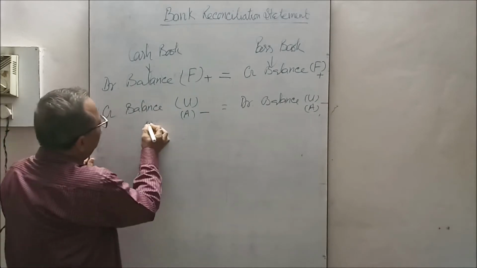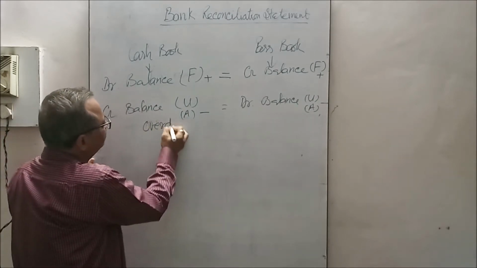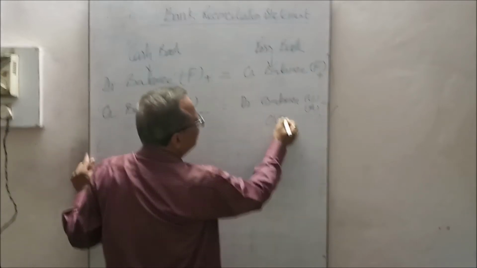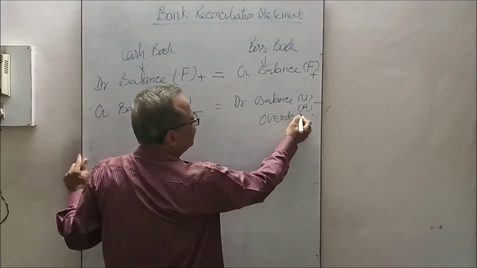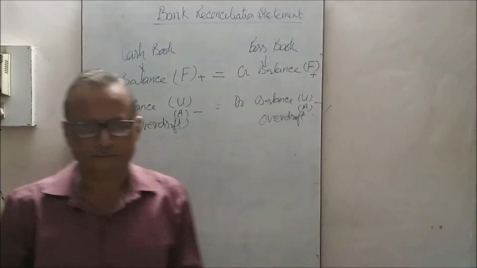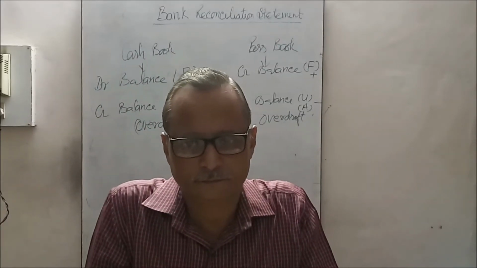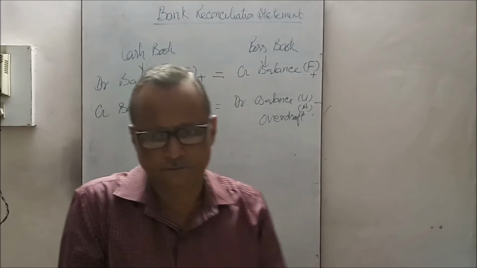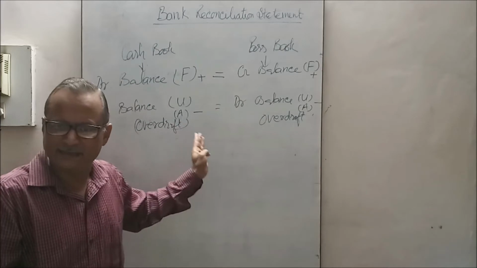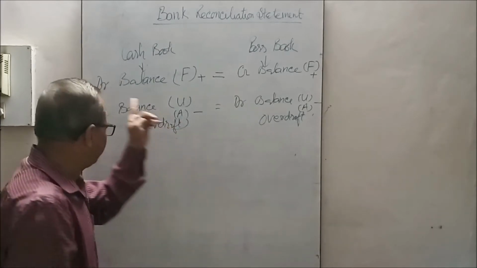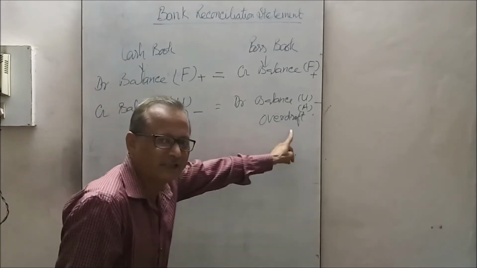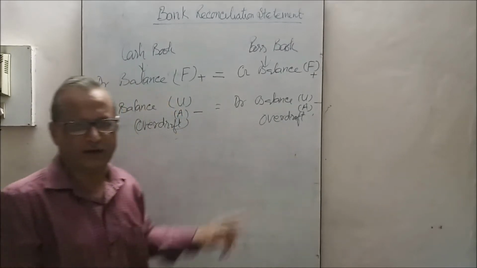This is also called overdraft. Overdraft means excess amount drawn over the deposit. The credit balance as per cash book shows the overdraft, or debit balance as per passbook shows the overdraft.